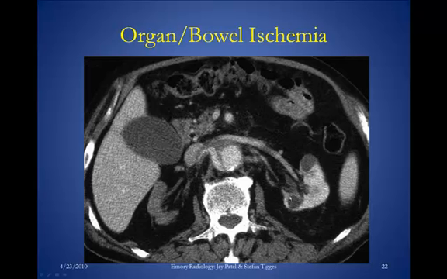Ignore these findings, these are just simple cysts, but the rest of the left renal parenchyma is enhancing well. The right renal parenchyma is not. It's because the aortic dissection has involved the right renal artery. There's also bowel wall thickening here, which is a sign of ischemia.